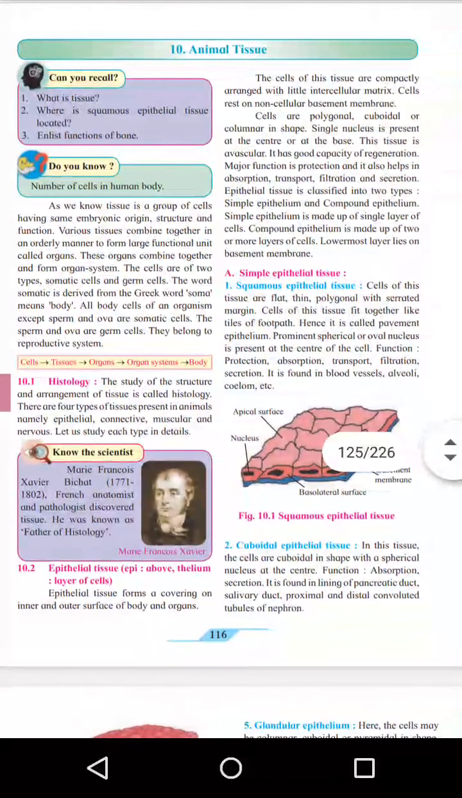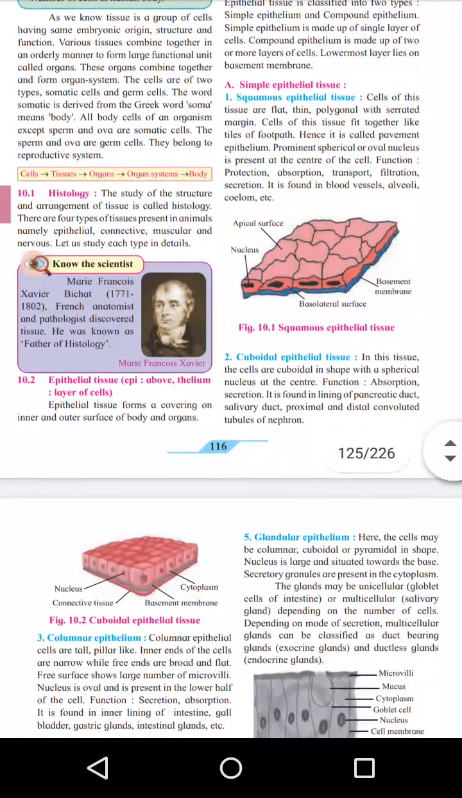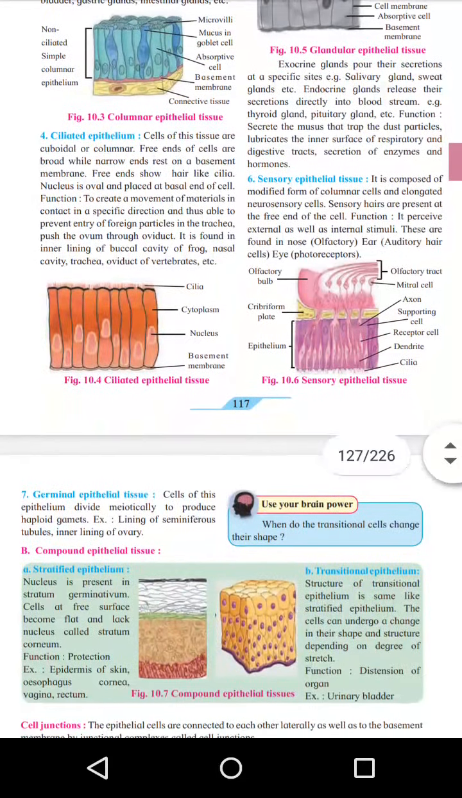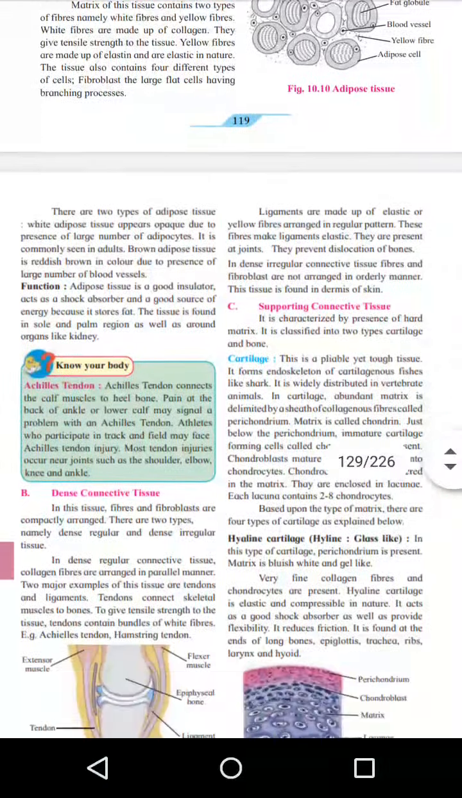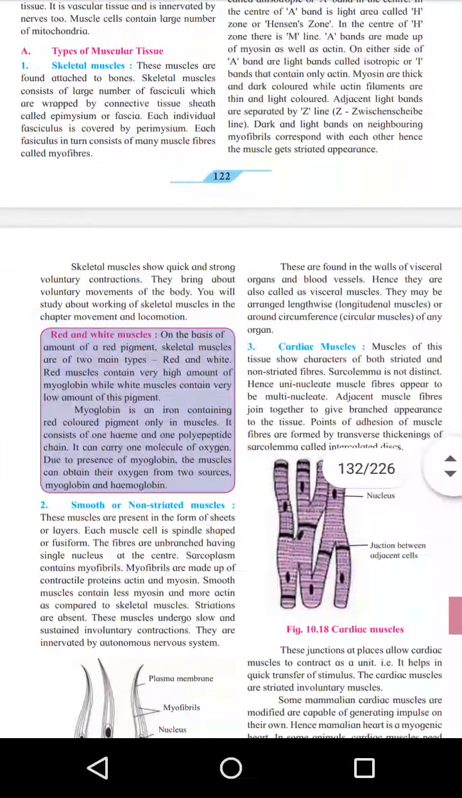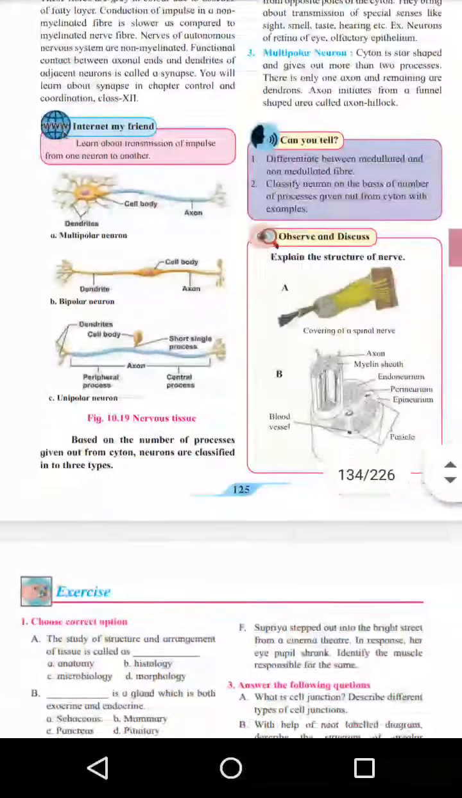Then the next topic is animal tissue. All the types of tissue of animals, from the simple tissue, that is squamous epithelial tissue, up to the complex tissue, we will see in this topic. All the tissues related to animals are included in this topic.